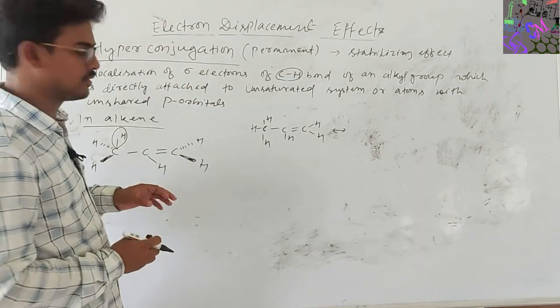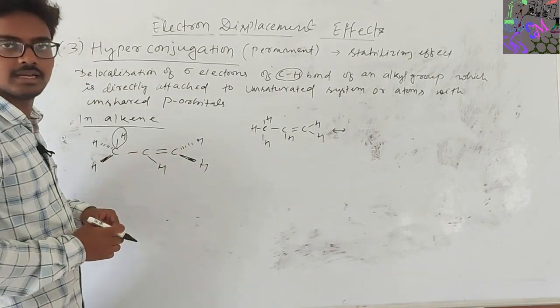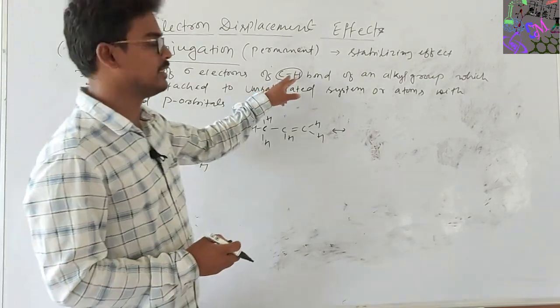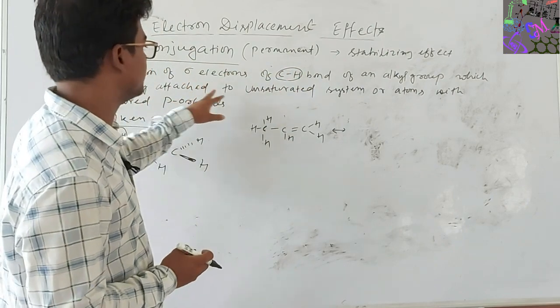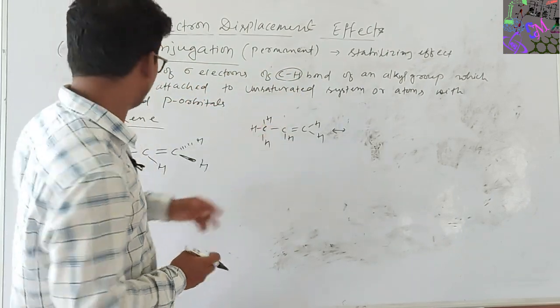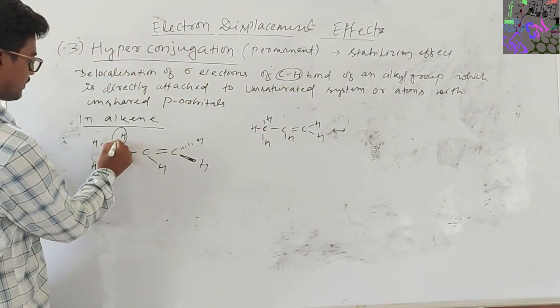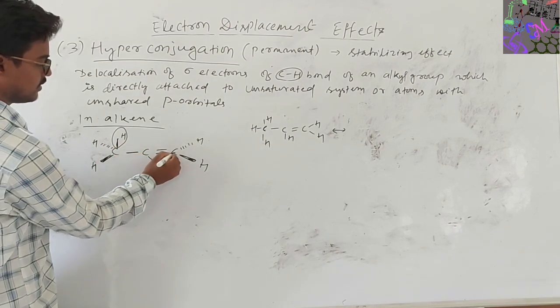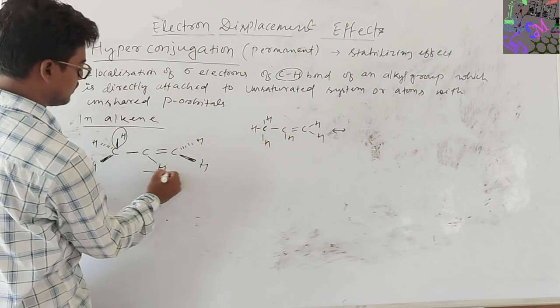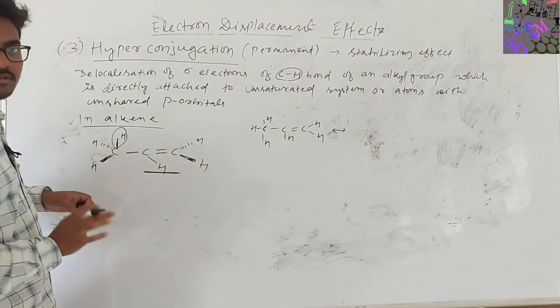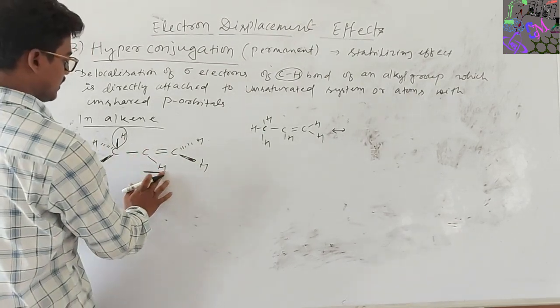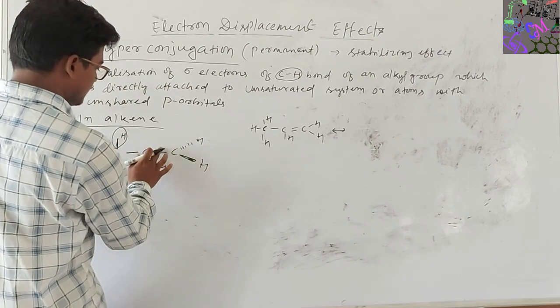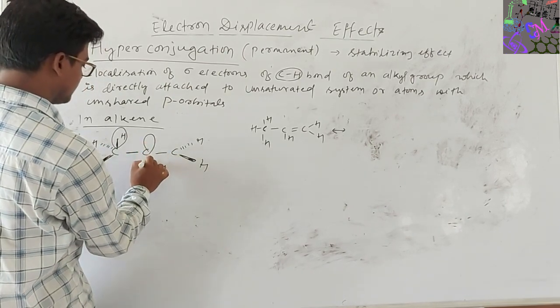Here in an alkene, the C-H sigma bond is involved with the unsaturated system. That is, the C-H bond is attached to an unsaturated system, that is a pi bond or triple bond. See this pi bond, how is it formed?